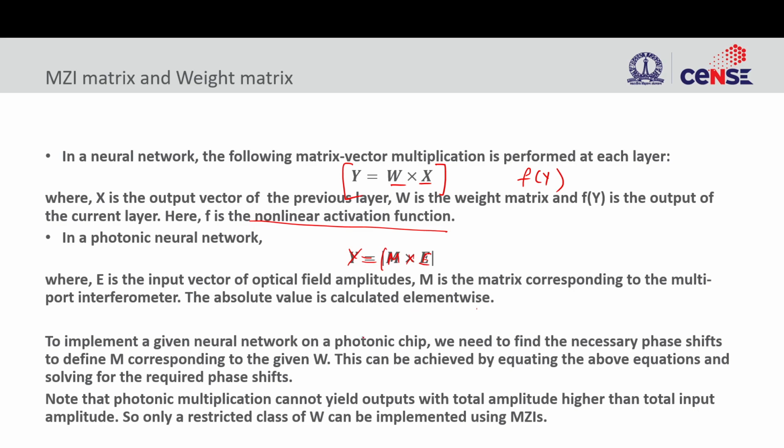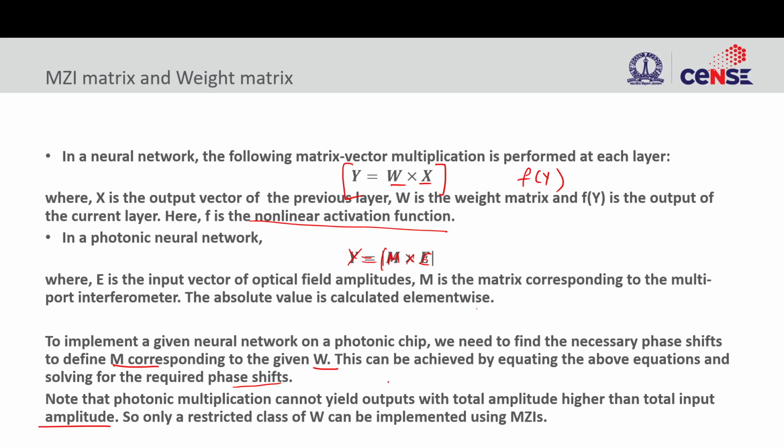To implement a given neural network on a photonic chip, we need to find the necessary phase shifts to determine the M corresponding to the given weights. This can be achieved by equating the above equations and then solving for the required phase shifts. And the photonic multiplication cannot yield outputs with total amplitude higher than total input amplitude. So that's one limitation.